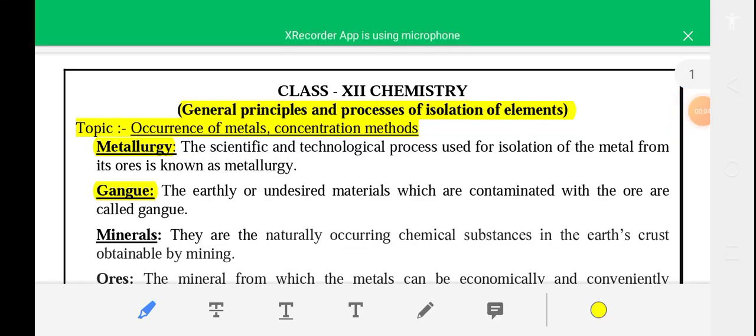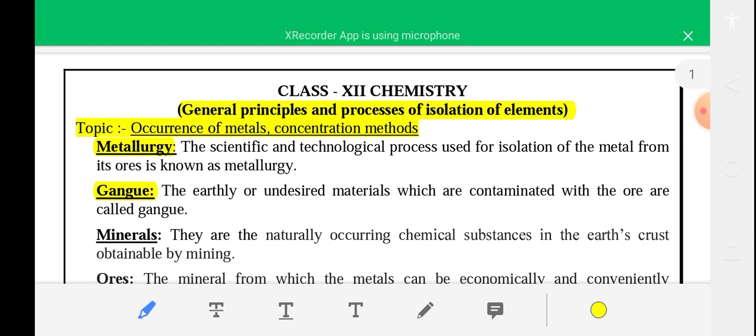In this video I am going to start the 6th chapter of class 12 chemistry. The topic is general principles and processes of isolation of elements, that is, this chapter is actually metallurgy. In this chapter I will discuss how to extract metal from its ores, how to purify, how to refine a metal. Okay. So first you have to know some definitions, like what is metallurgy.